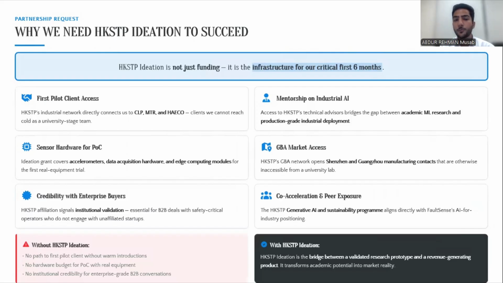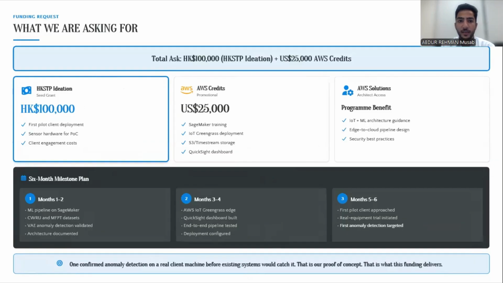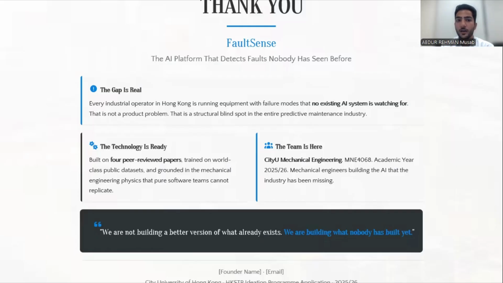All right, so why do we need your help? We need client access, as HKSTP is partnered with big companies, and that's exactly what our target clients are. Also, we need mentorship on industrial AI, how we can improve with time, and obviously GBA market access. So these are all the reasons that we need HKSTP Ideation, and that's our ask. It's 100,000, the HKSTP Ideation fund, and the AWS credits. This is for the initial phase, the first 6 months, and we are planning to fill this gap and make Hong Kong and in turn the global world a safer place to live.